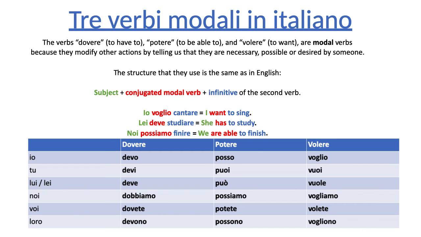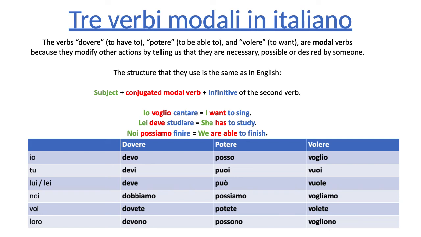Activity. What do I want from you? I want 3 sentences, each using one of these verbs. So one sentence for dovere, one sentence for potere, one sentence for volere, right? You don't need to make them too complicated. Just do exactly the same thing that I did in this video.